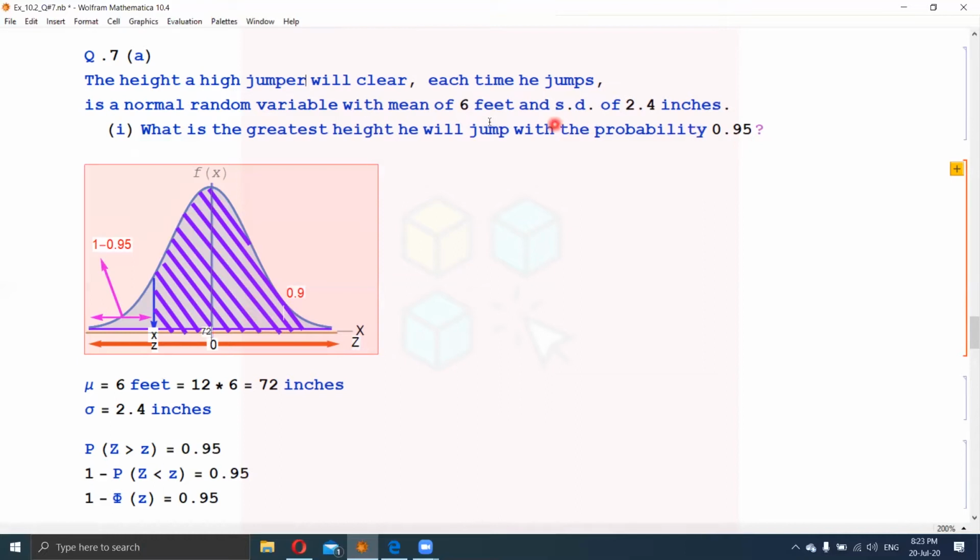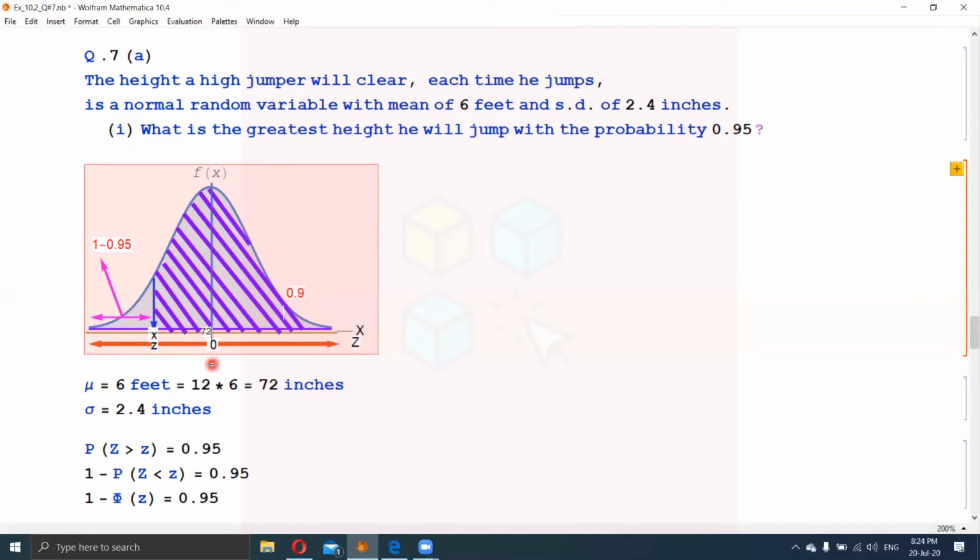First of all, we should notice that the mean mu is 6 feet and the sigma is 2.4 inches. One parameter is in feet while the other is in inches. So convert feet into inches so that both parameters are in a single unit of measurement. So mu is 6 feet, and 1 foot is equal to 12 inches, so 12 multiplied by 6 is equal to 72 inches. So 6 feet is equal to 72 inches, and the mean is placed in the center of the distribution.